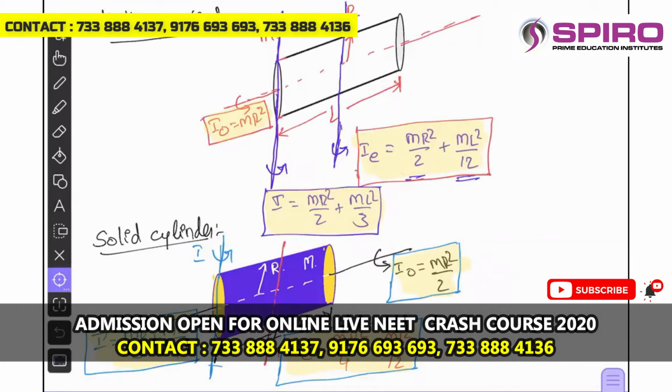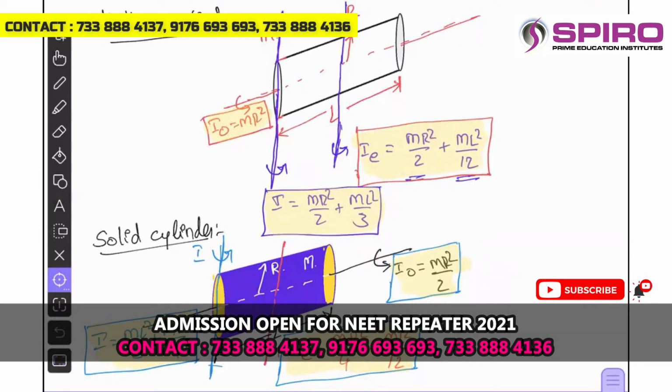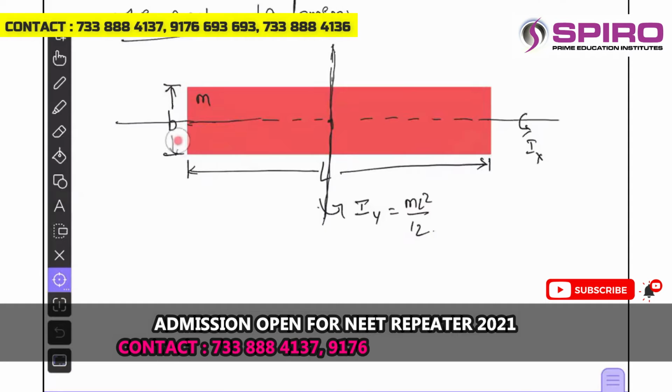Other than these three significant axes, if any other axis is to be found, then you have to use the parallel axis theorem and perpendicular axis theorem separately. Now we will go for the next important regular object, that is the thin rectangular lamina. Rectangular lamina means it is a rectangular plate. We will consider its length L and breadth B, and its mass is M, let us say.